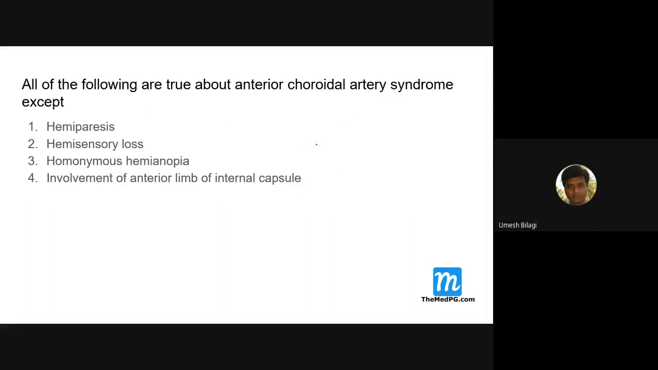Internal capsule there. So that produces hemiparesis only. Whereas when this is there, anterior choroidal artery, it produces hemiparesis as well as hemisensory loss, and a homonymous hemianopia will be there, but anterior limb is false. It doesn't involve the anterior limb of internal capsule. It is the posterior limb of internal capsule.